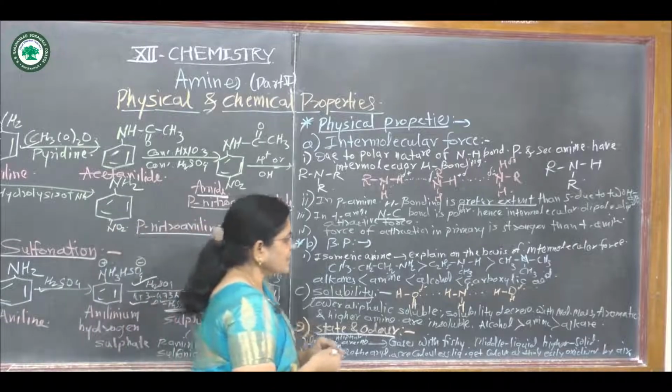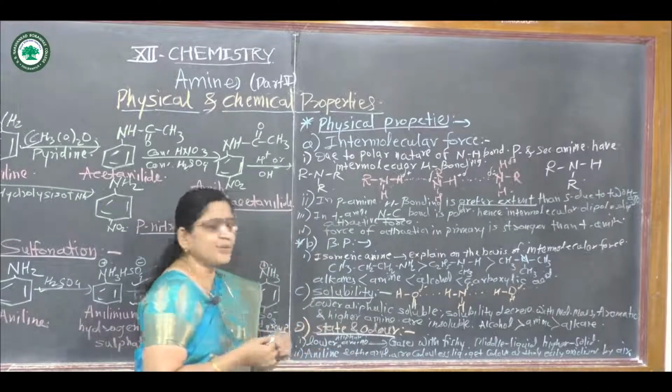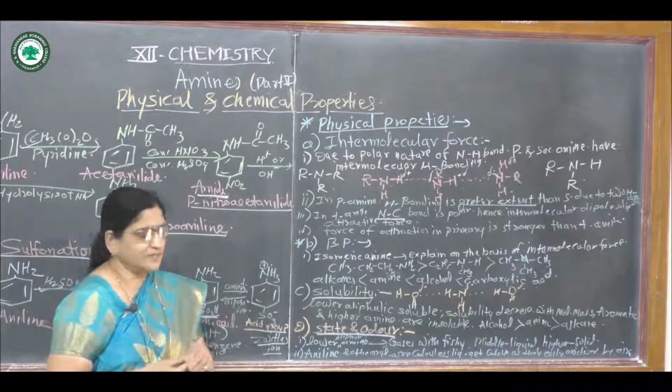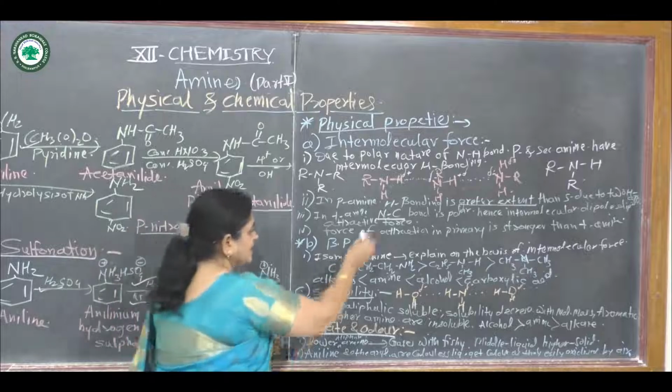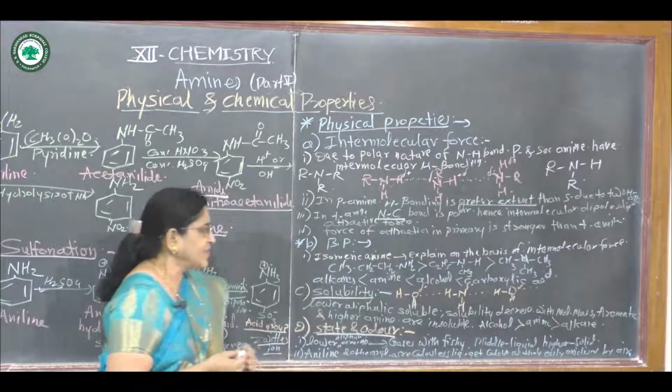Hence, it forms intermolecular dipole-dipole attractive force.